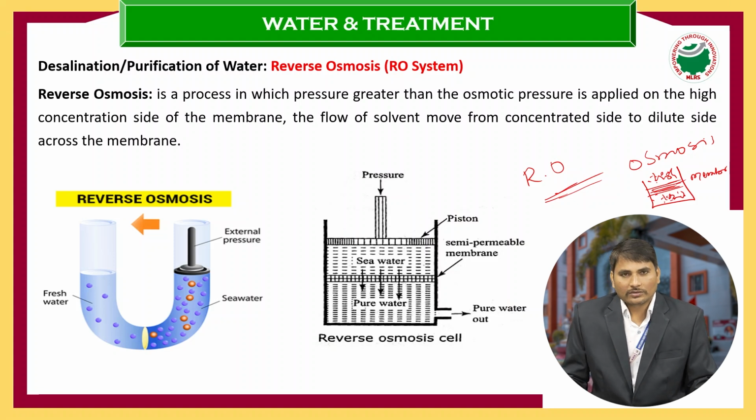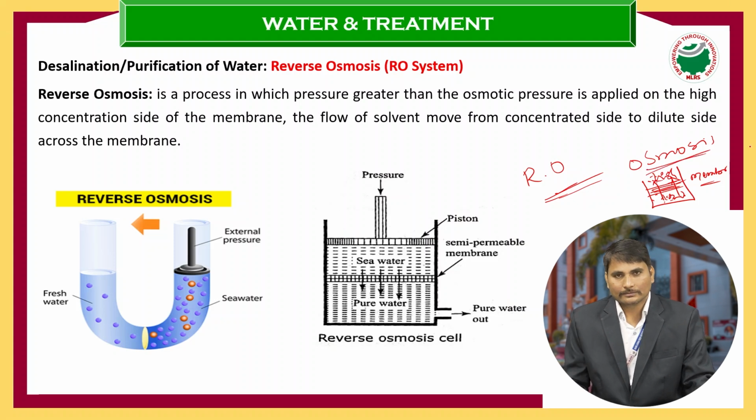For example, two unequal concentration solutions are separated by a semi-permeable membrane. The low concentrated salts or ions are moving to the high concentration side. This we call osmosis. It means the ions are moving from low concentration to high concentration due to the osmotic pressure. It naturally happens. We are not doing anything. Osmosis happens by nature.